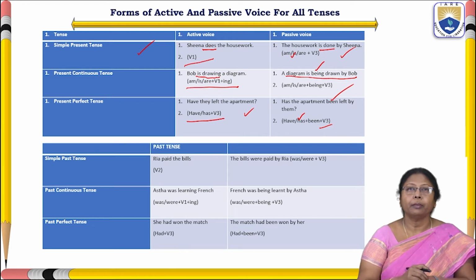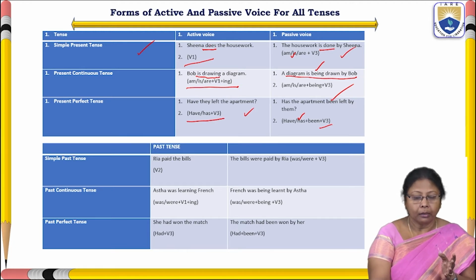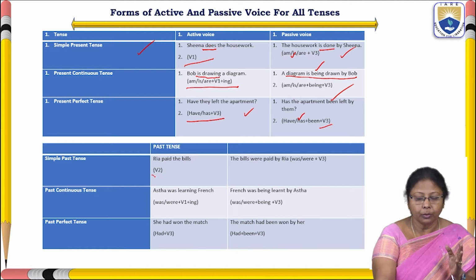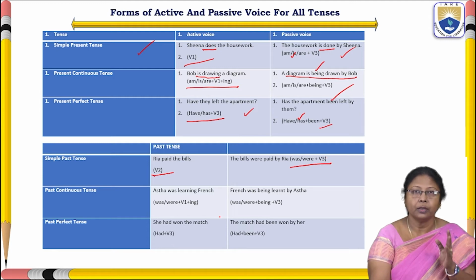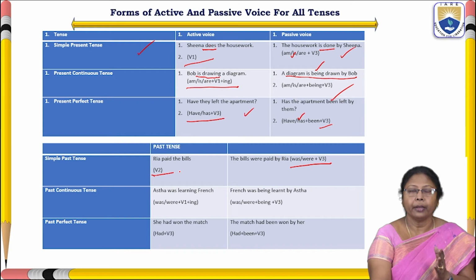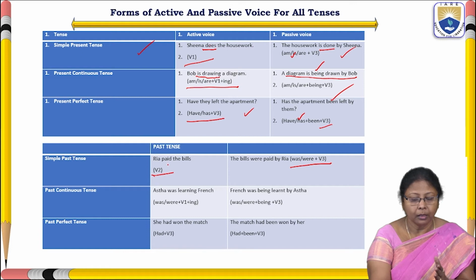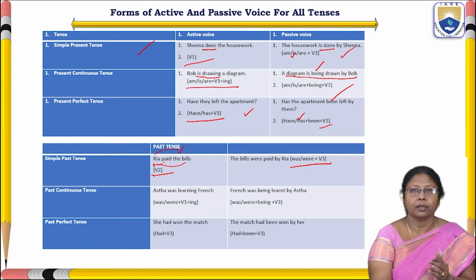And coming to the past tense, let us quickly go through the past tense also. See here, under active voice, the structure of simple past tense is V2. When we convert this into passive voice, it will become was, were plus V3. So, let us change the sentence. Ria paid the bills. What changes do we see here? Subject will become object, and object will become subject.